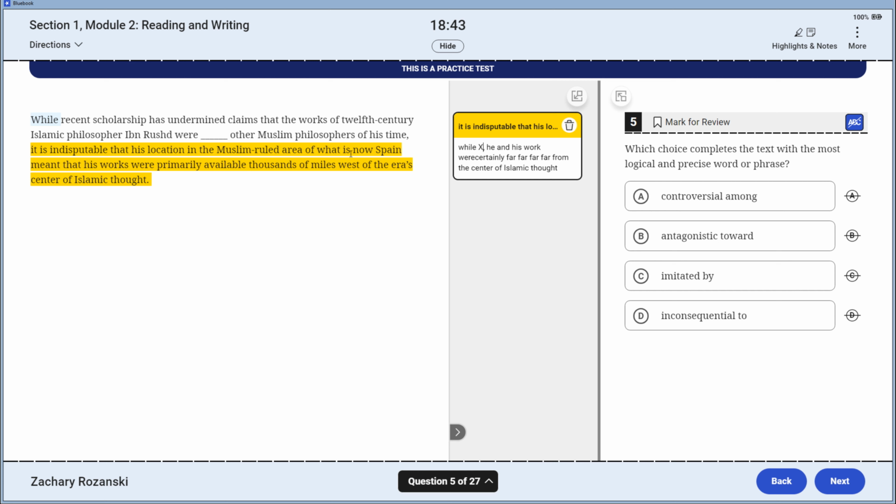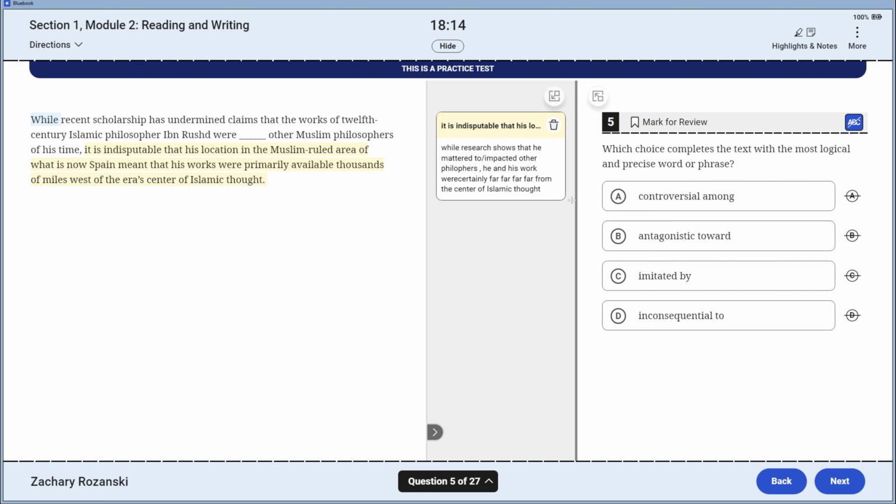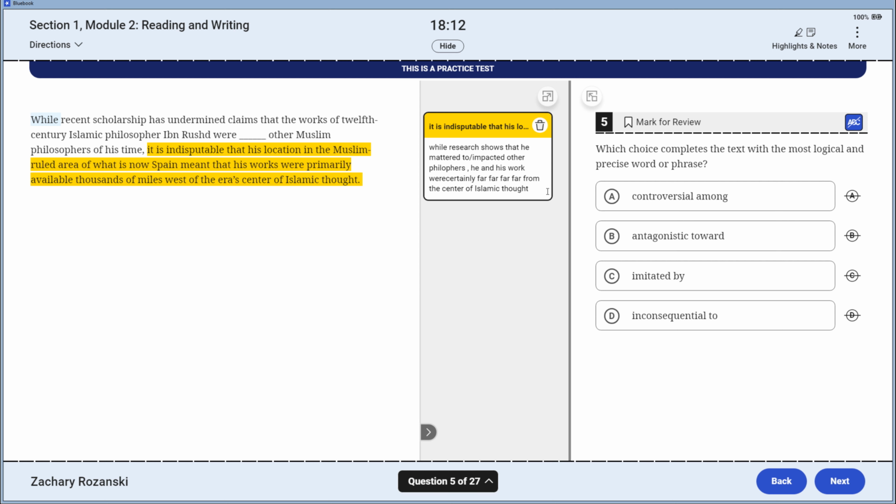So now I need to unpack this first part. While recent scholarship has undermined claims, I'm going to invert it: research shows that he mattered to other philosophers, or impacted them. Those are going to be my anticipatory words. The opposite of those would be did not matter or did not impact, because I'm inverting the